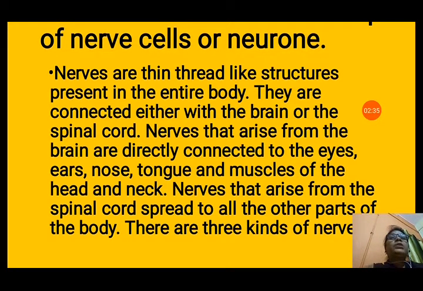They are connected either with the brain or the spinal cord because they get the order to respond through the brain or the spinal cord. Nerves that arise from the brain are directly connected to the eyes, ears, nose, tongue and muscles of the head and neck. That means it is connected to all our sense organs and our head and neck. Nerves that arise from the spinal cord spread to all the other parts of the body. So the spinal cord responds with reflex actions, and these nerves spread throughout all the other parts of our body. There are three kinds of nerves.